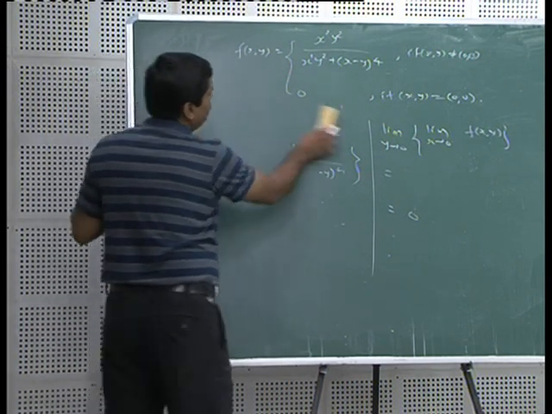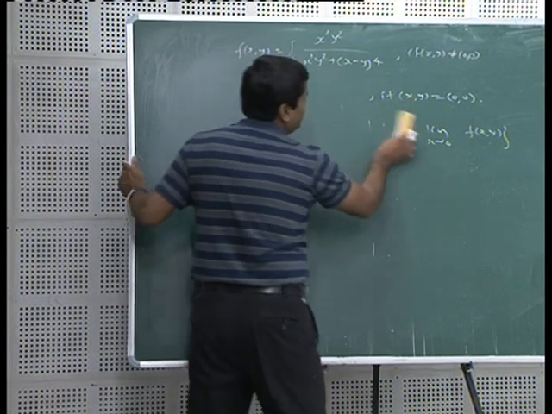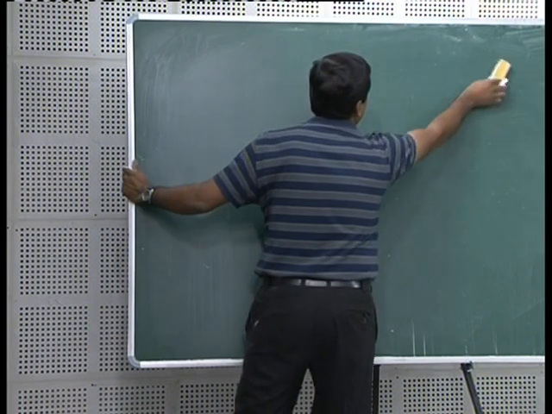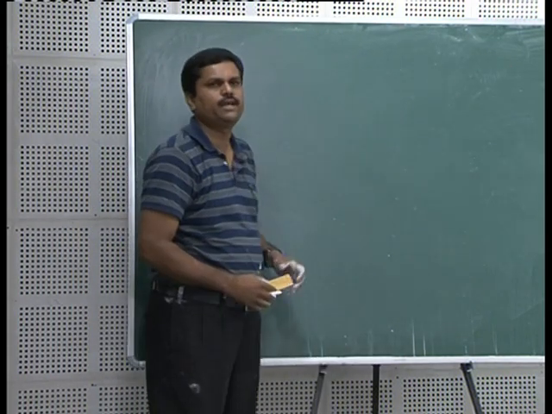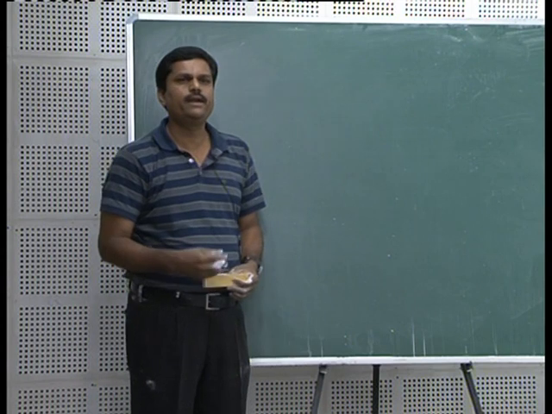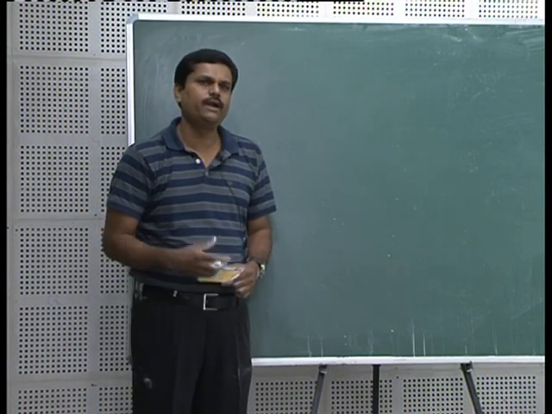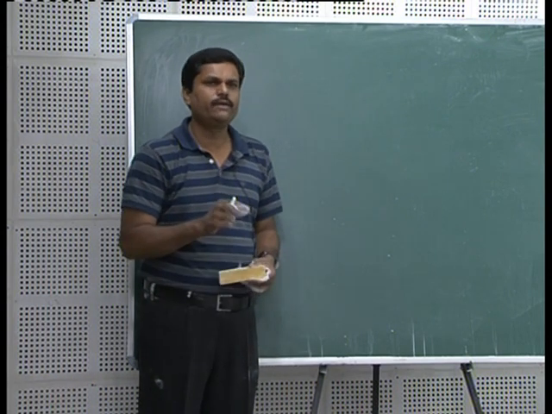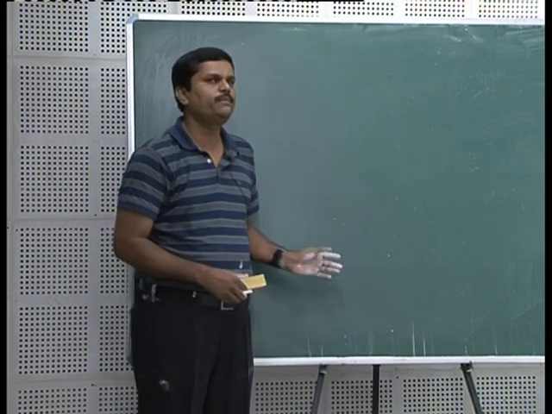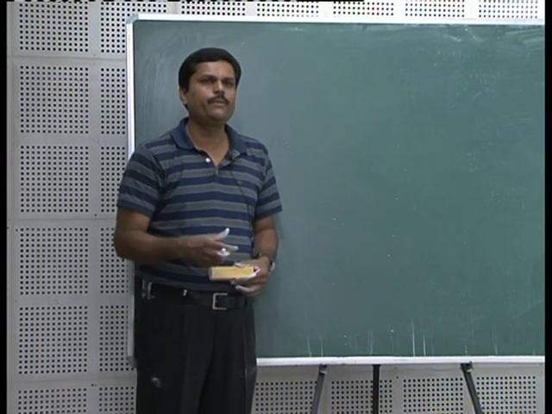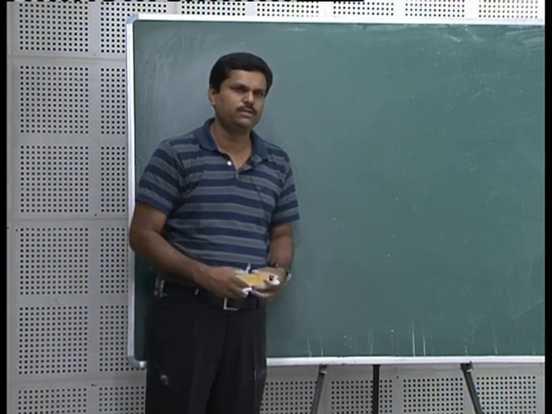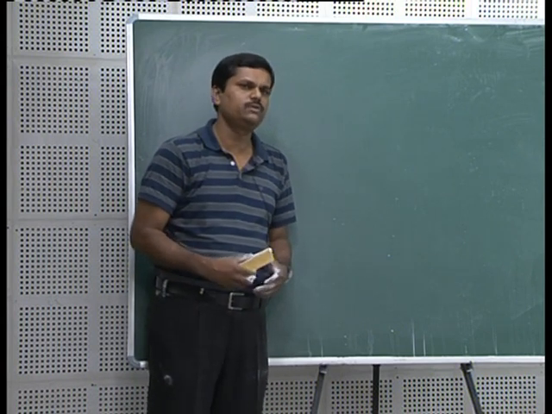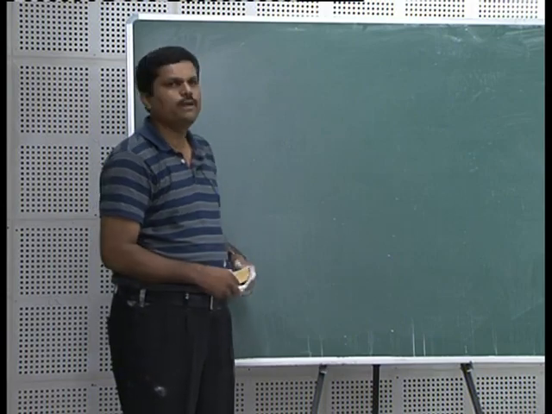So, with this we have seen two methods of proving that the double limit of a function at a given point does not exist. The first method was limit depends upon the given path, in which we find some path by observation of the formula and show that the given limit is depending on the path. And the second method we have seen is if the two repeated limits exist and not equal, then limit does not exist. Okay. Now, next we are going to start the topic of continuity.